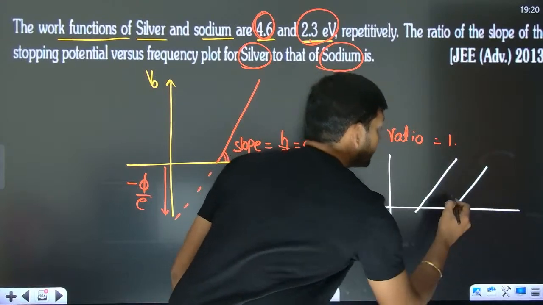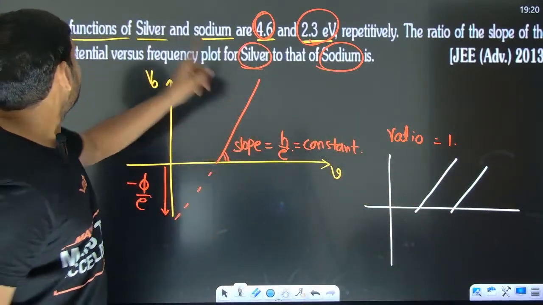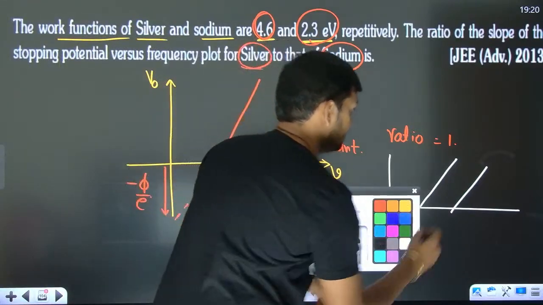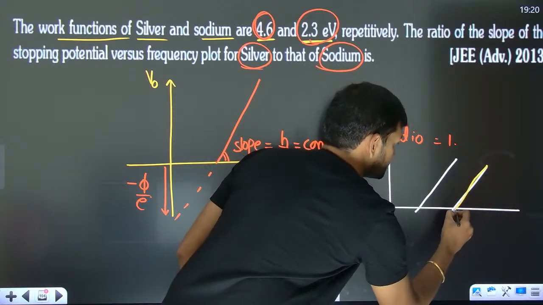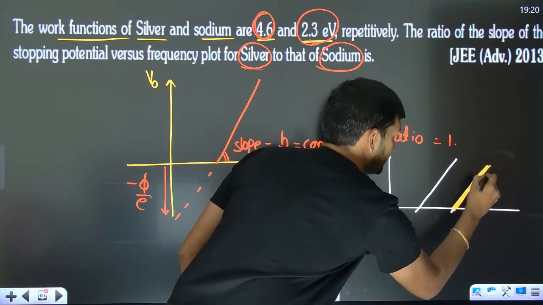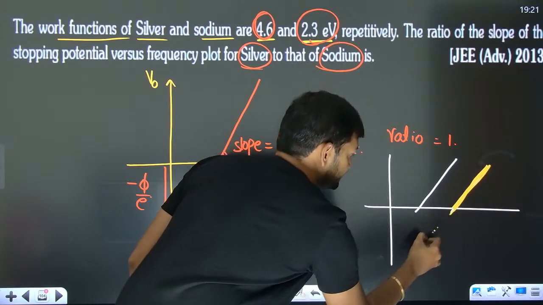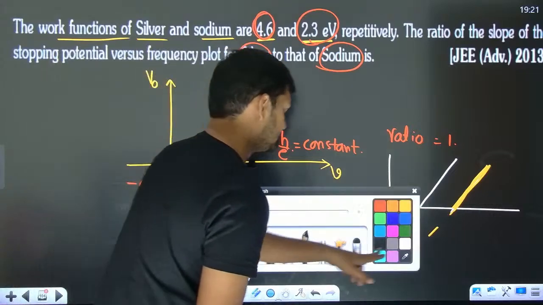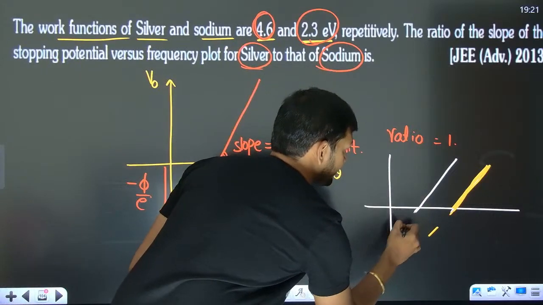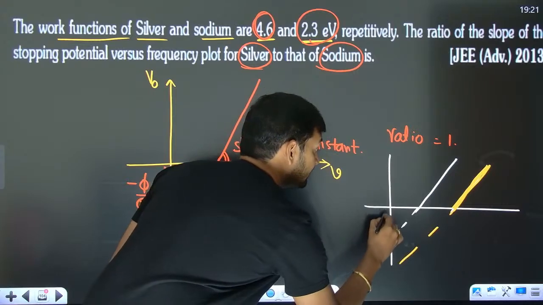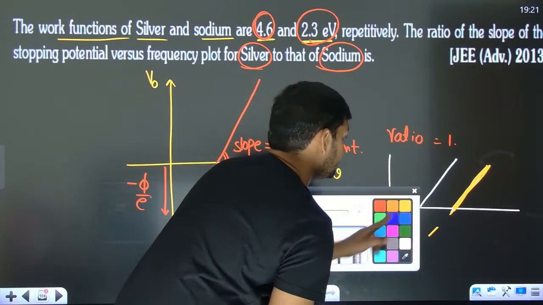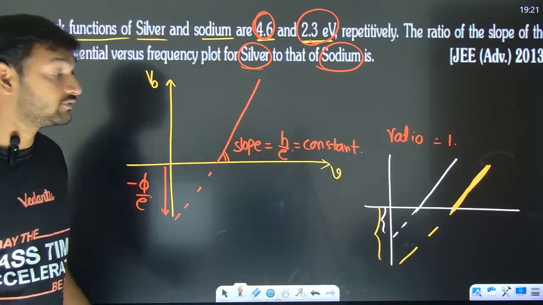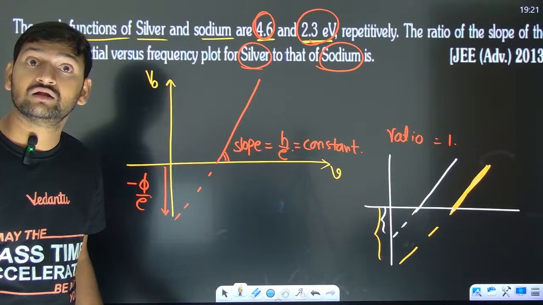and if they are going to ask which line belongs to sodium and which line belongs to silver, look, just a second, I will draw this with a different color for more clarity. Now if you extend it, this is the intercept, and if you extend this white one, this is the intercept. Which one has more negative intercept? Obviously the orange one, whatever I have drawn, right?